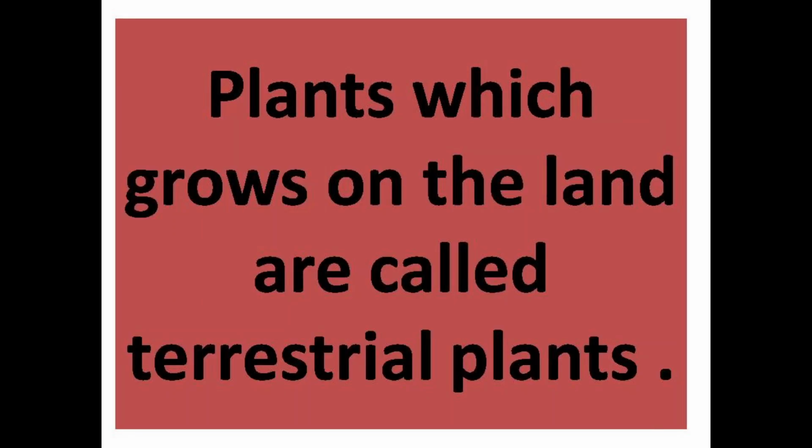Now, after hearing this name, the first question that arises in your mind is, what are terrestrial plants? Plants which grow on the land. It could be on mountains, in the plain areas, in the desert areas, wheresoever. But the plants which grow on land are called terrestrial plants. Here we have many examples. It could be a peepal tree, a cactus, the pine or fir, anything.